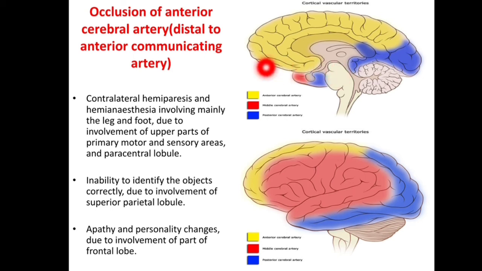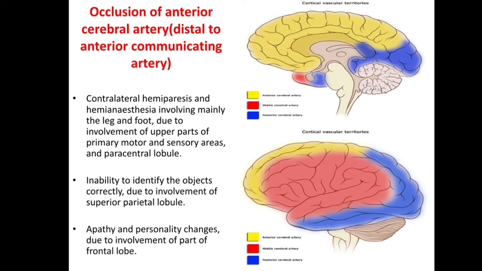Now occlusion of the anterior cerebral artery distal to the anterior communicating artery. In this diagram we can see the area supplied by the anterior cerebral artery, middle cerebral artery, sorry, this is the posterior cerebral artery. In this diagram this area is supplied by the middle cerebral artery, this is the anterior cerebral artery and this area is supplied by the posterior cerebral artery. So occlusion of this anterior cerebral artery